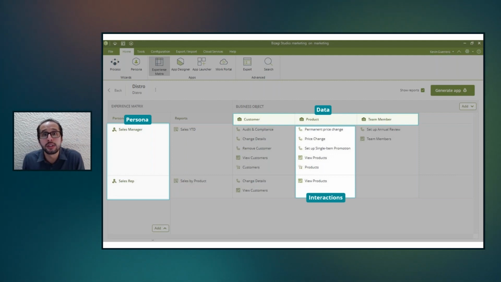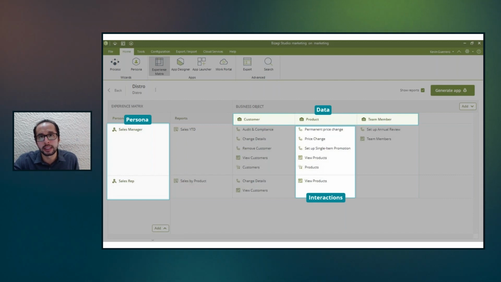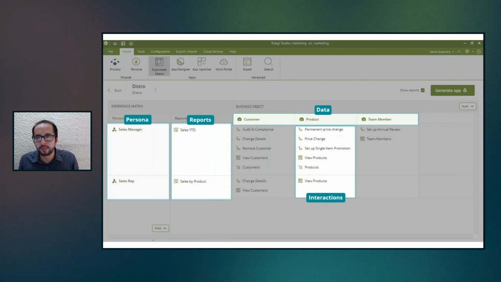And these interactions are what? Processes, data, whatever is needed there. So what we have done is that all those reusable elements, that are the baseline to create our personalized experience, are included directly in the experience matrix. We have even included the last one, which is reports. So we have persona, data, interactions, and reports. So all the baseline is done. And now we want to jump to creating a personalized experience.